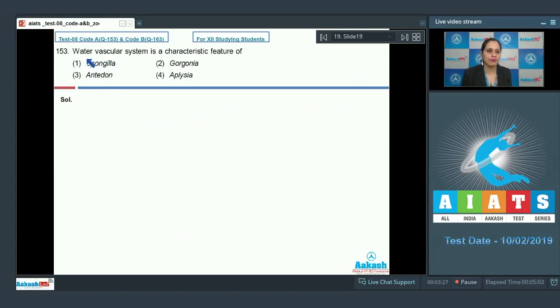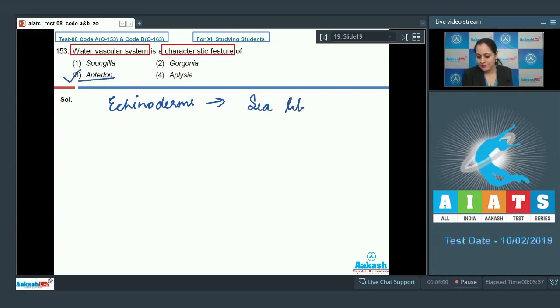Question number 153. Water vascular system is a characteristic feature of, and the options are spongilla, gorgonia, antedon and aplysia. We know that water vascular system is a characteristic feature of echinoderms, which belong to the phylum Echinodermata, and among the given options, an echinoderm is option number 3, antedon, which is commonly known as sea lily. Let's discuss other options also.